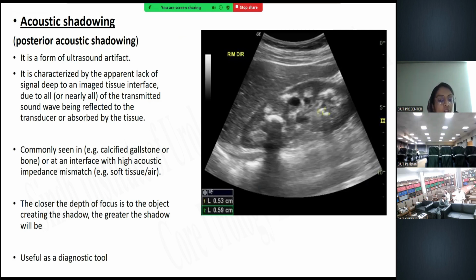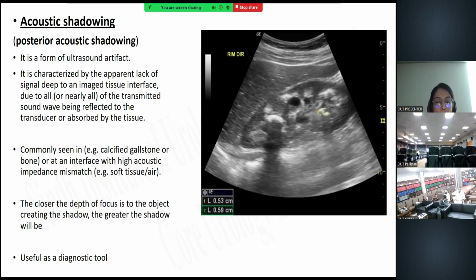As a result, there will be the formation of this linear hyperechoic image, which shows a bright hyperechoic image, and a hypoechoic shadow can be appreciated on the back of it. So this is the diagrammatic representation of acoustic shadowing. It is commonly seen in objects of high density, like a calcified gallstone or bone, or at an interface with a high acoustic impedance mismatch, as we have already discussed.